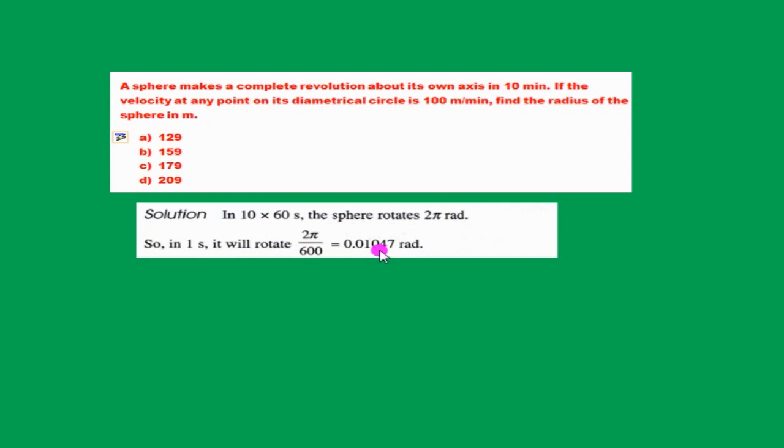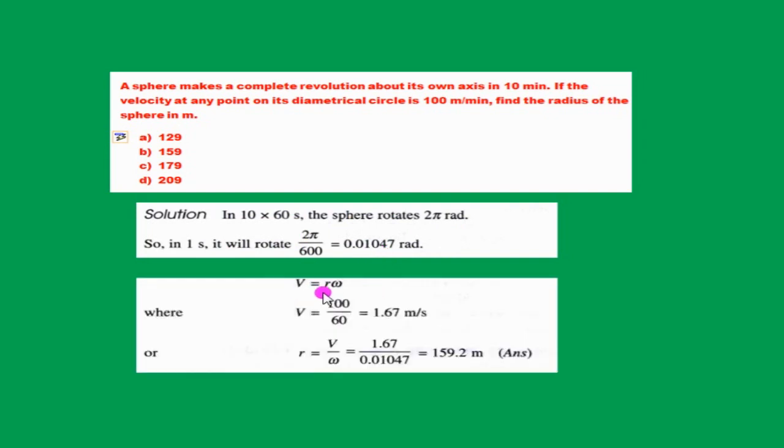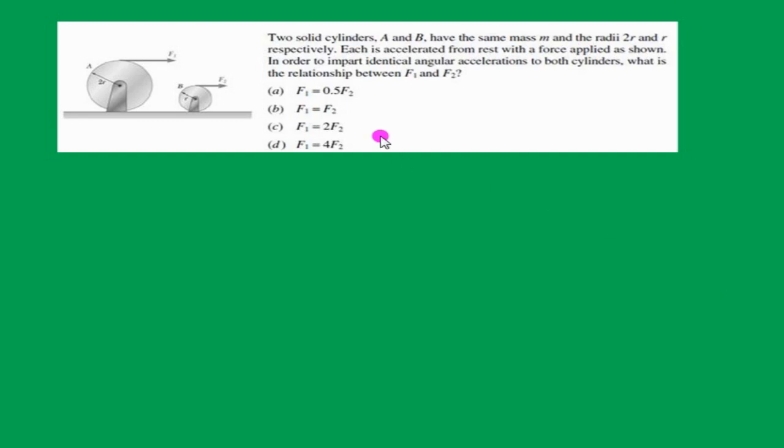This is nothing but omega, the angular velocity. We know this formula v equal to r omega, and the velocity given in this question is 100 meter per minute. Convert it into meter per second, and now substitute these v values and omega values in this formula. We get the radius of the sphere, which is equal to 159.2 meter. Hence option B is correct.